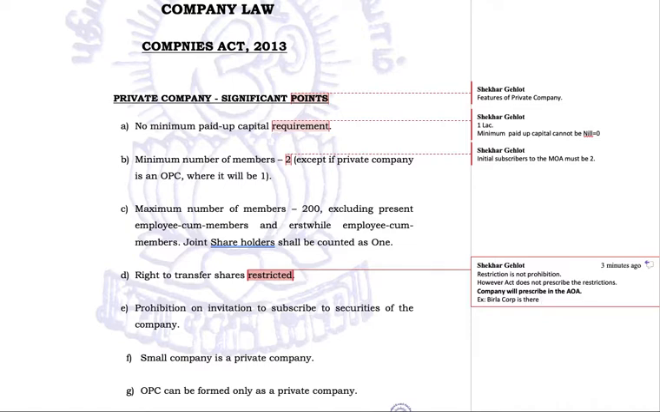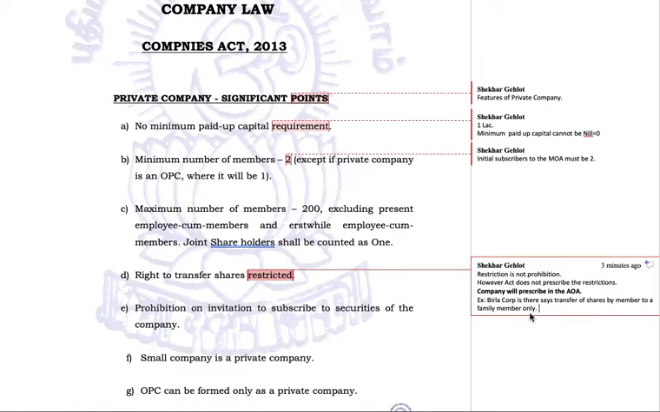It says transfer of shares by a member to a family member only. Okay, now it says that a member can transfer his share to another family member only. This is what they have stated, nothing else.